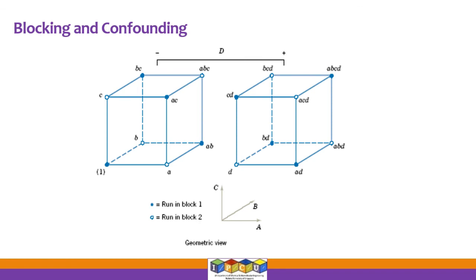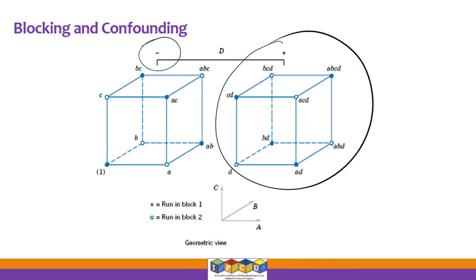So you can represent it in this particular way, right? The 16 experiments are shown here using 2 cubes. One cube is for the factor D, the x4 factor, being low, and this cube is for the x4 factor being high. And then the experiments that will be assigned to the 2 blocks are shown using filled circles or empty circles, right? So this is another view of the same thing.